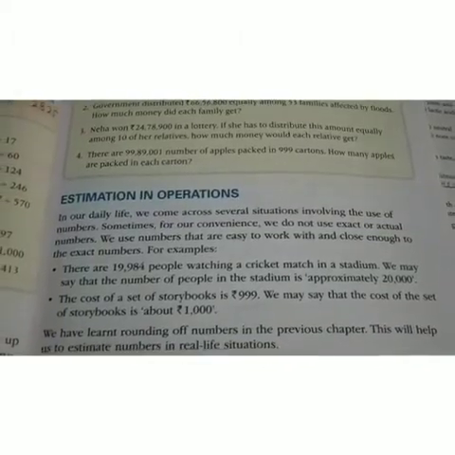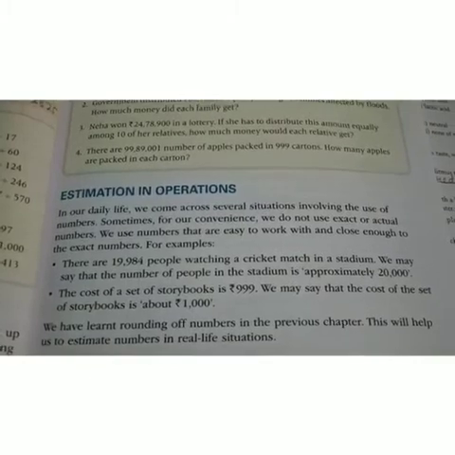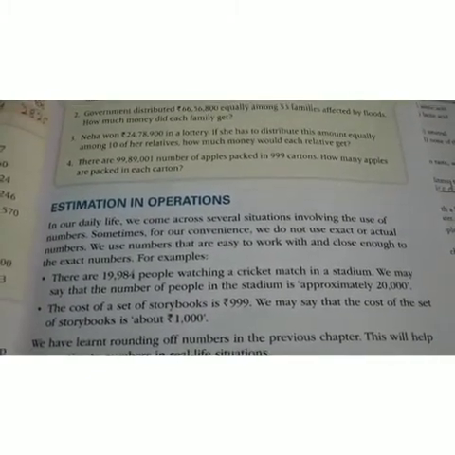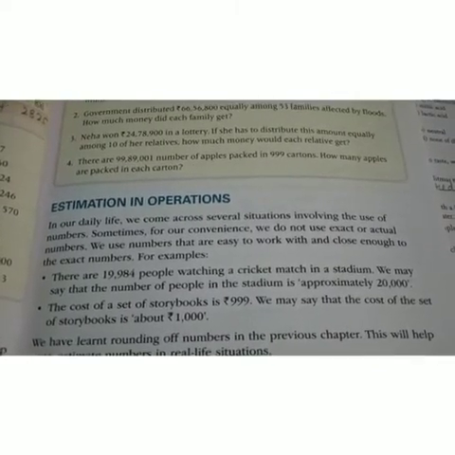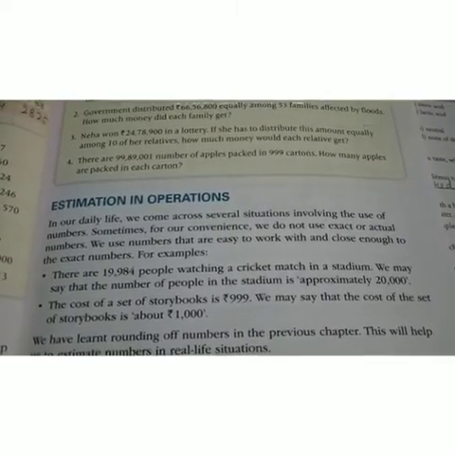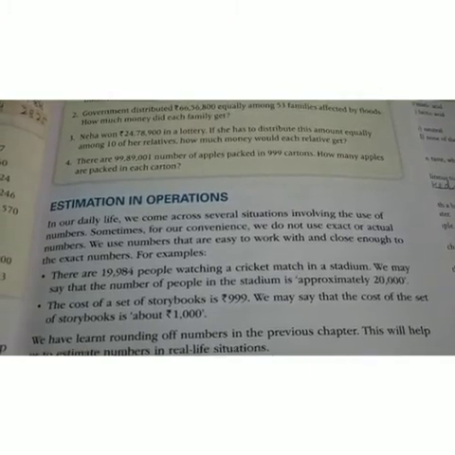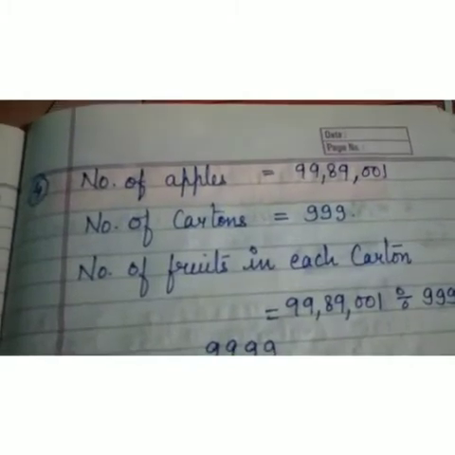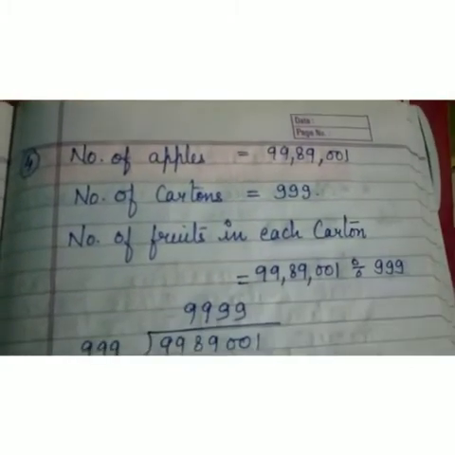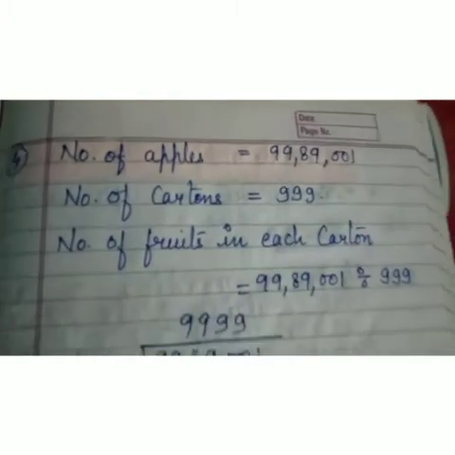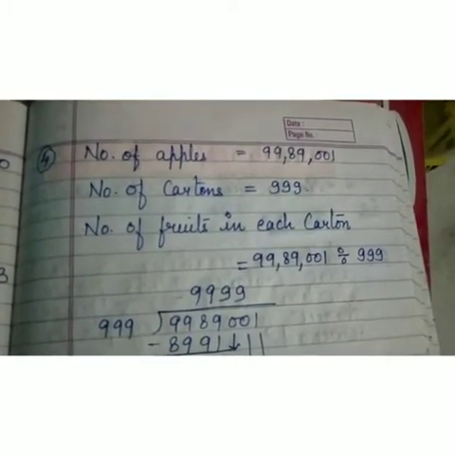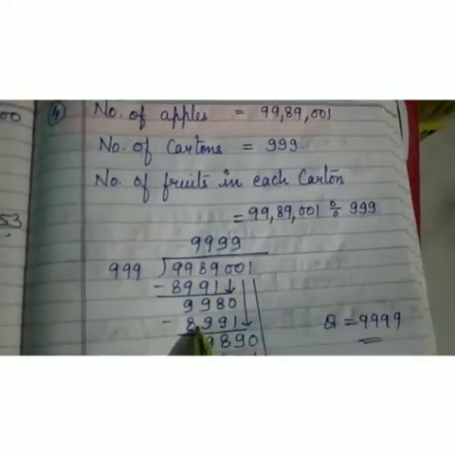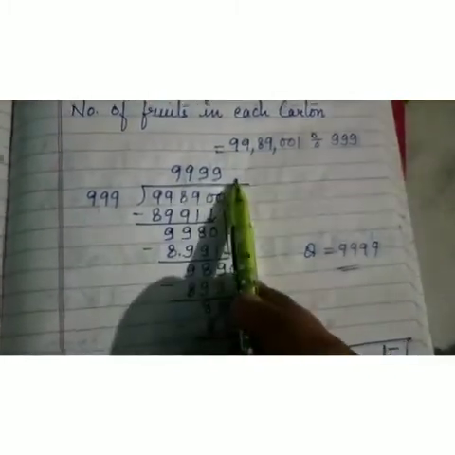Now the third question is just like those we have done above. So I'll do the fourth question for you. The fourth question is, there are 99,89,001 apples packed in 999 cartons. How many apples are packed in each carton? So number of apples is given 99,89,001. Number of cartons is 999. Now number of fruits in each carton. 99,89,001 divided by 999. You will divide it. You will get the quotient as 9999.